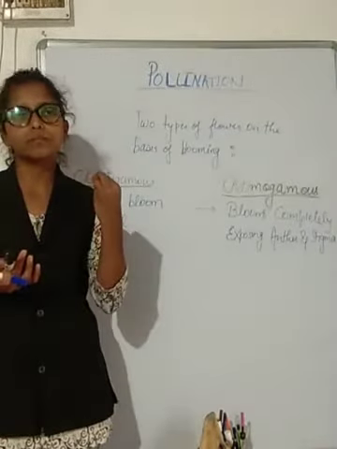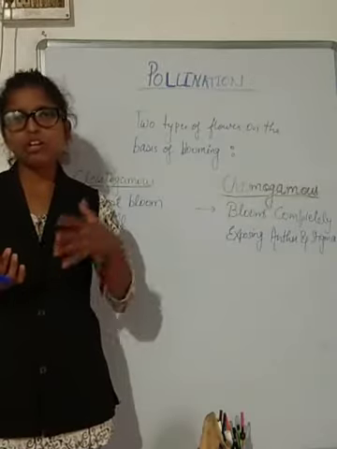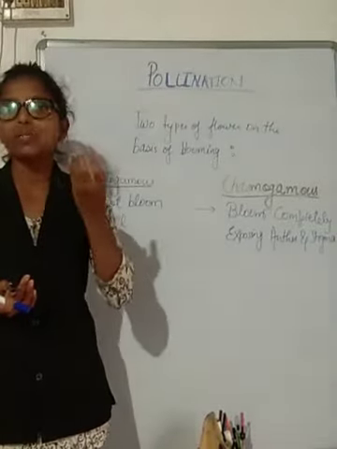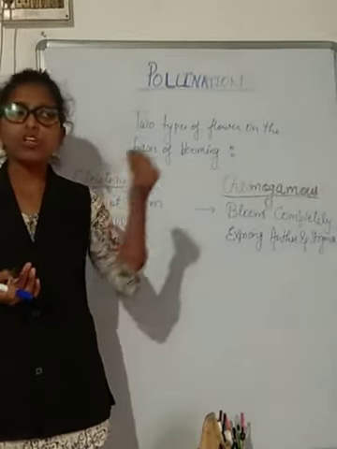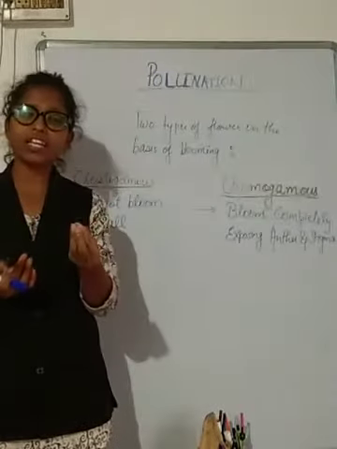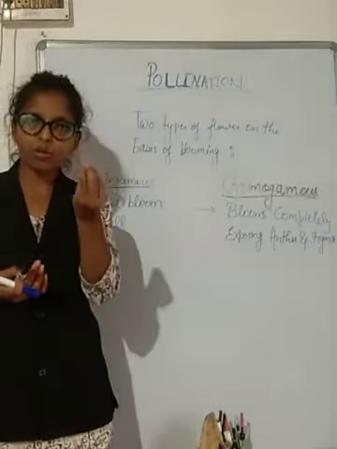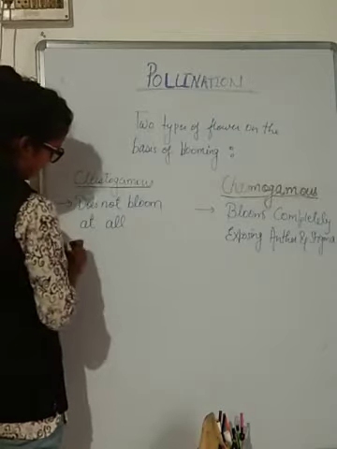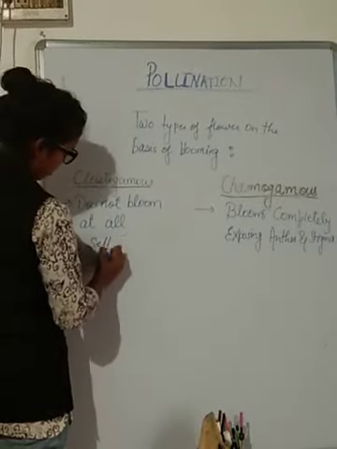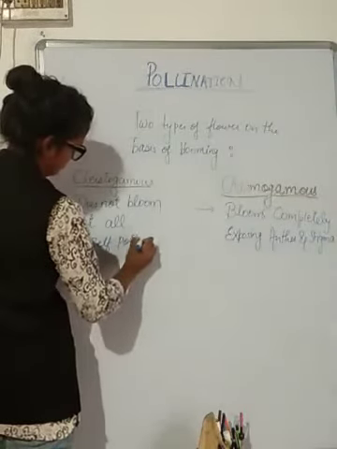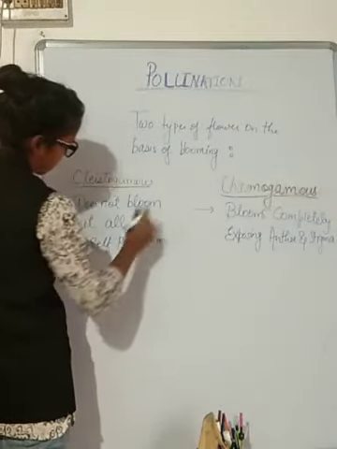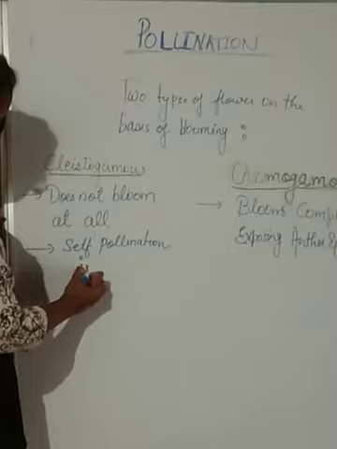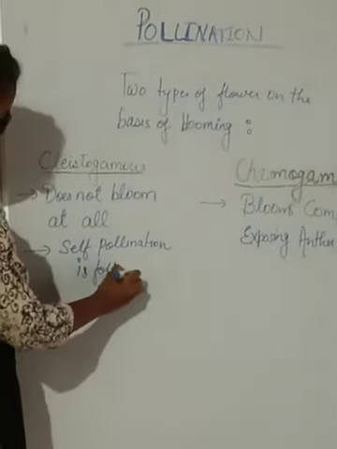So definitely, which process will they follow, self-pollination or cross-pollination? Definitely it is going to follow self-pollination because it is not able to expose its parts. So no other pollen can land over. Even if it lands, it cannot move inside because the petals are closed. So definitely here self-pollination will occur. The reproduction mode in Cleistogamous will be self-pollination, because they do not bloom at all.